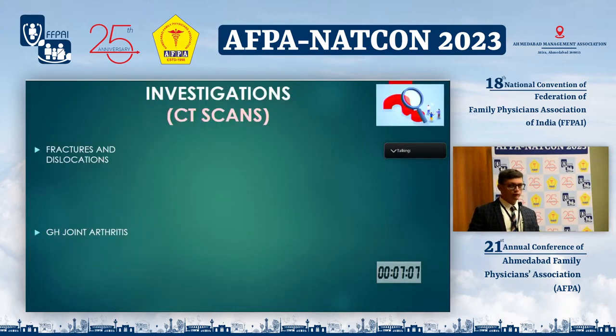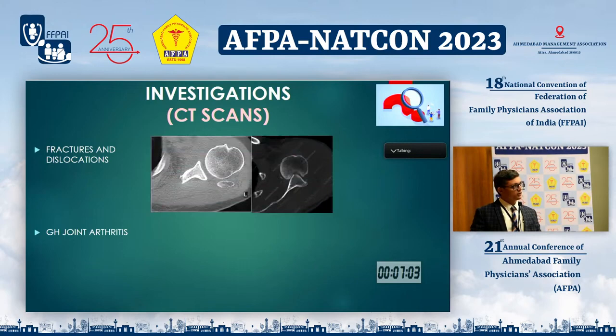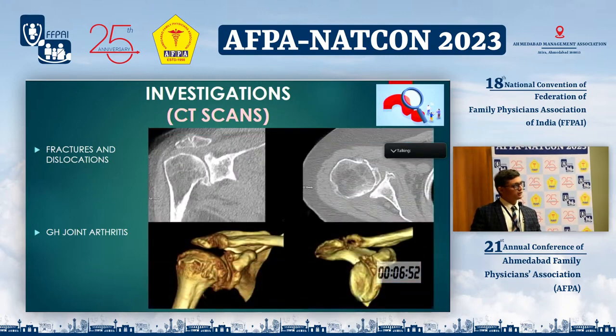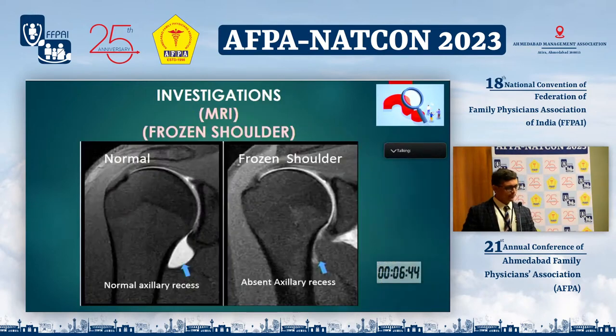CT scan is helpful when we suspect any bony pathology like fractures and dislocation. This is a normal axial cut of the shoulder joint. Here is the humeral head, here is the glenoid, and in dislocation we can find that the humeral head is dislocated anterior to the glenoid. In glenohumeral arthritis, the CT scan is helpful in knowing the wear and tear of the humeral head and glenoid, and we can find numerous osteophytes surrounding the joint.